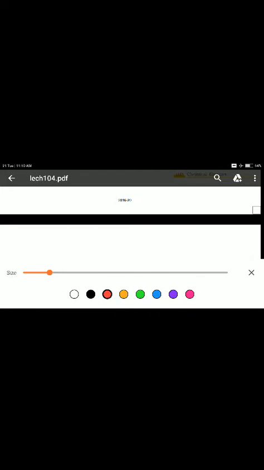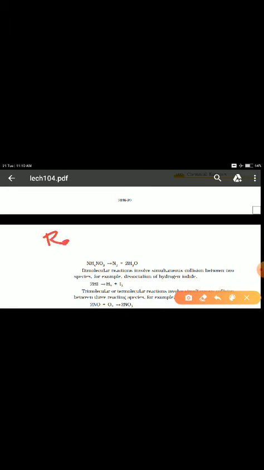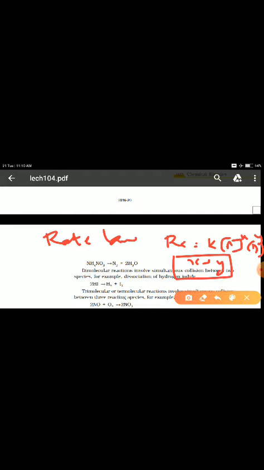What was order? If you remember, we had discussed the term order. If you write the rate law, you will write rate is equal to rate constant into concentration of A to the power x, concentration of B to the power y. The sum of these powers of the concentrations of reactants was known as the order. But molecularity is totally different. It is the number of reacting species that react.